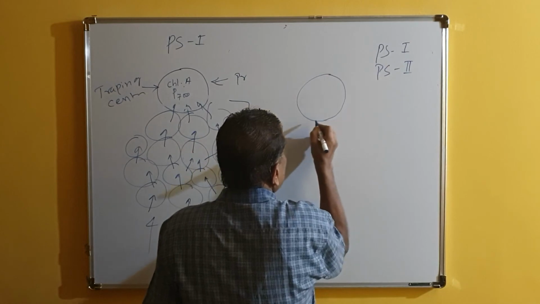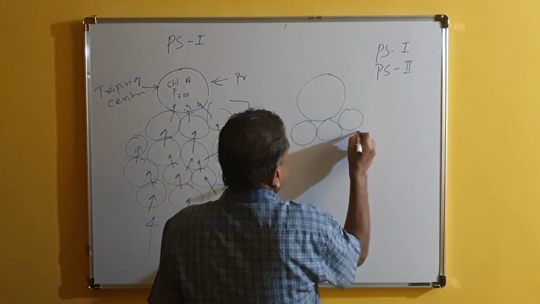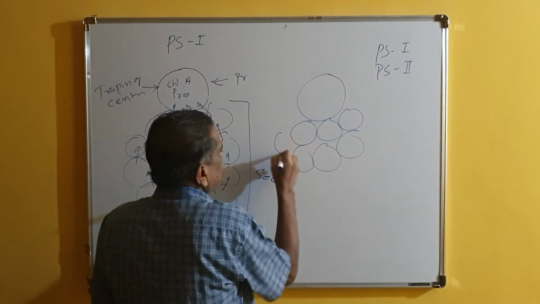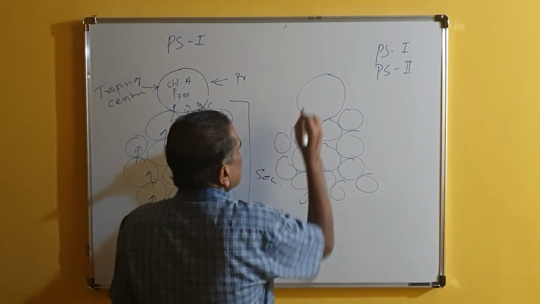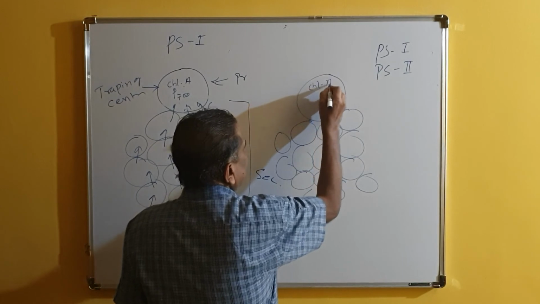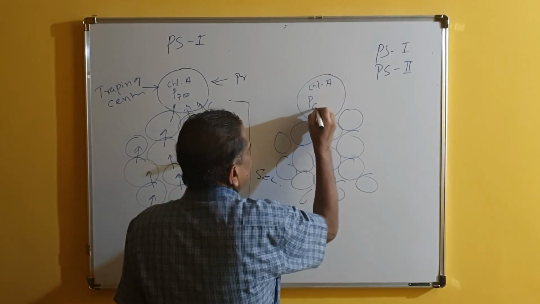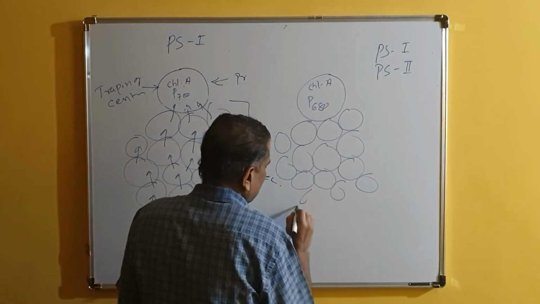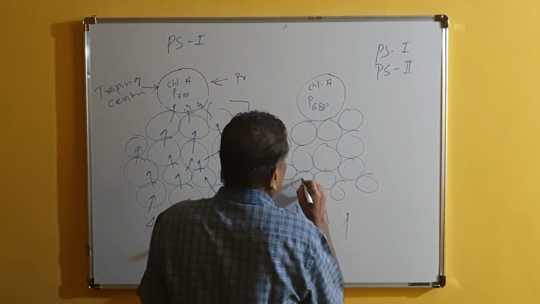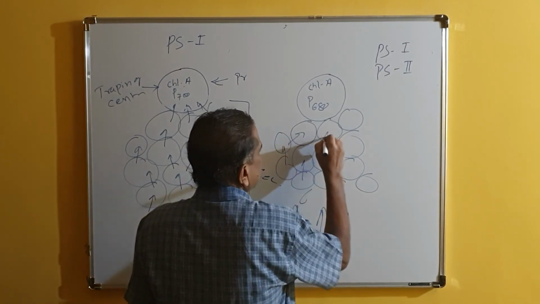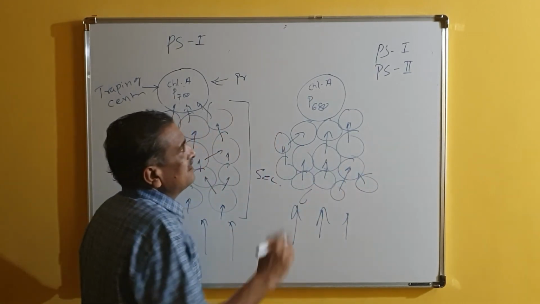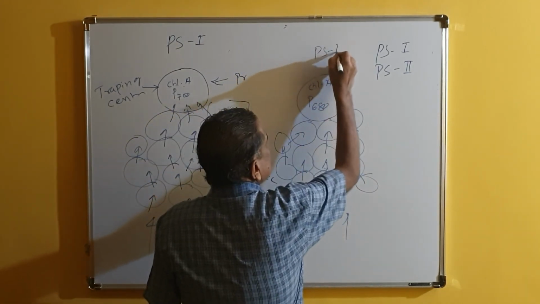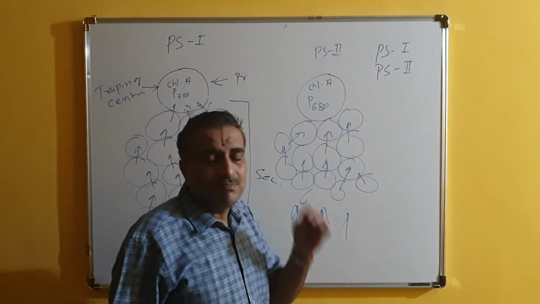This is the main part, pigment system 2, which is having the trapping center, the reaction center, and we are calling this chlorophyll A, and this is called P680. So here also the light is absorbed and moves from this to this, this to this, that is called inductive resonance. And this is called PS2, pigment system 2.